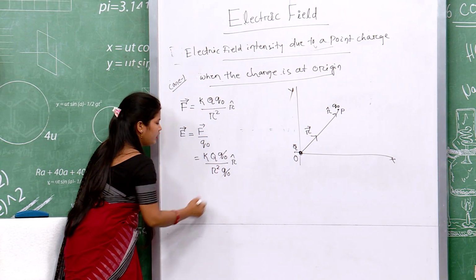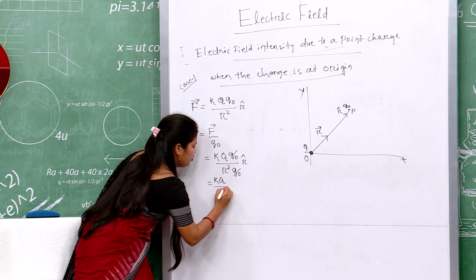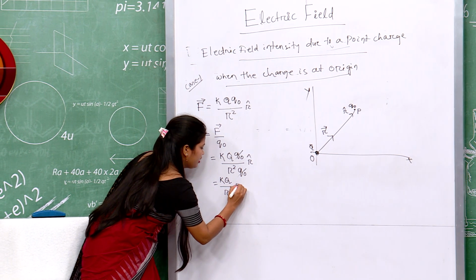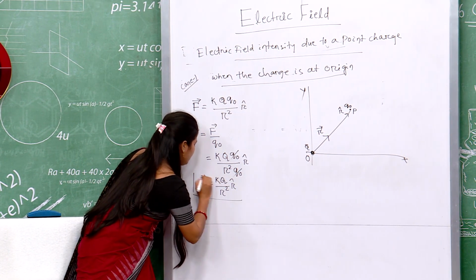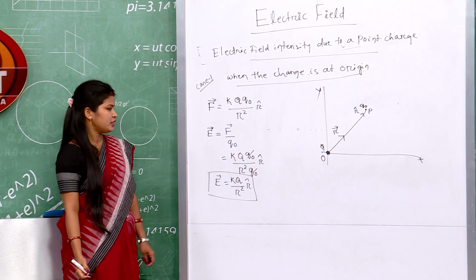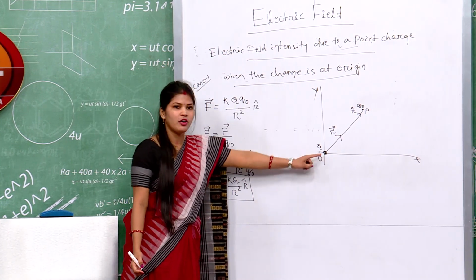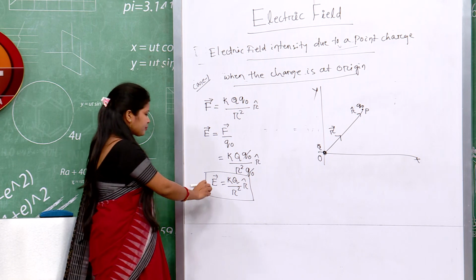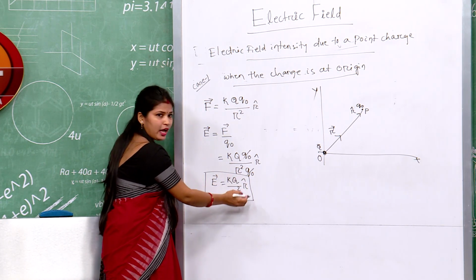Cancelling Q₀, we get KQ upon r² r cap. This is the expression for electric field intensity due to a point charge when it is at origin. So, the direction of electric field intensity is along r vector.